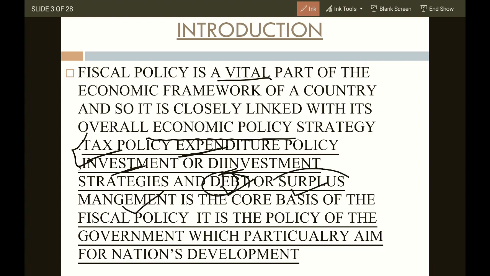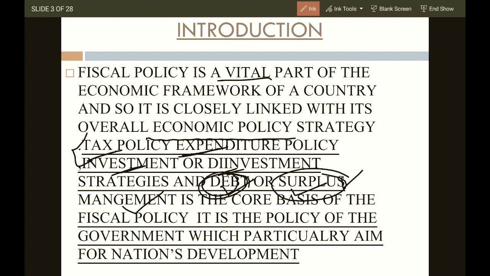Strategy: debt or surplus management. What are the debts? What are the surpluses? If the country is going into debt, they have taken loans from different countries and they have to repay them with interest. What will be the situation? How will they handle it? If they have money, in which sector do they need to utilize that money? Like in India, a developing country, they need to allocate resources to the sectors which will generate more employability, entrepreneurship or business plans, because there is a huge number of unemployed people, educated unemployed youth.